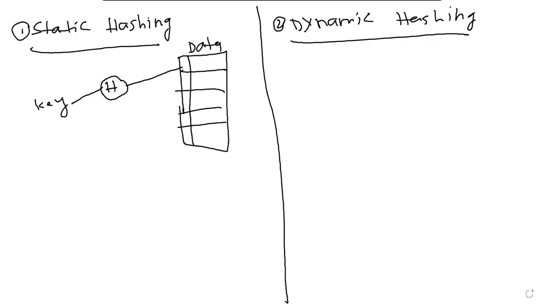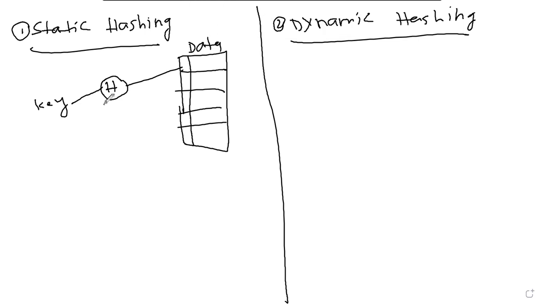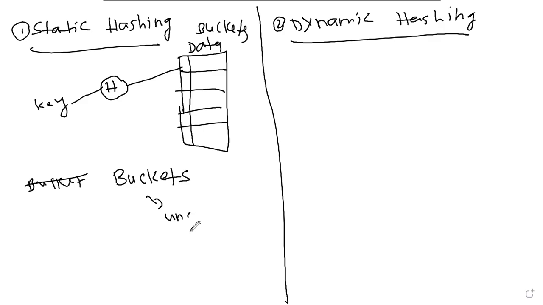Here in static hashing, if you try to insert new data, the number of data allocated here, the indexed value will be unchanged. That means the buckets, we call these the data buckets, are unchanged.